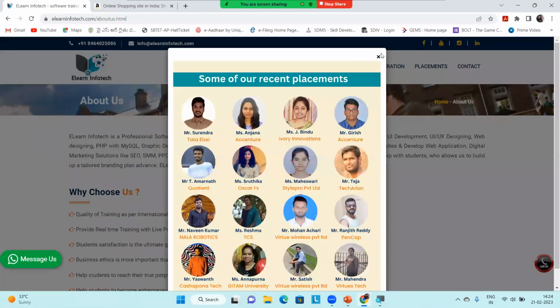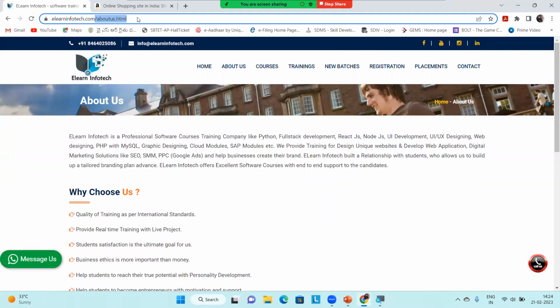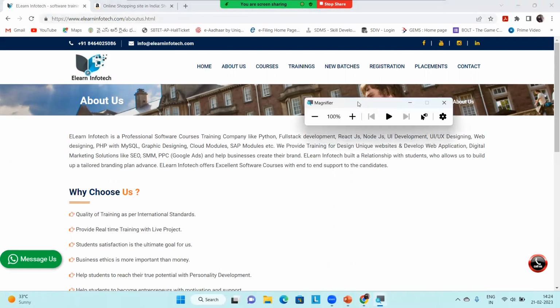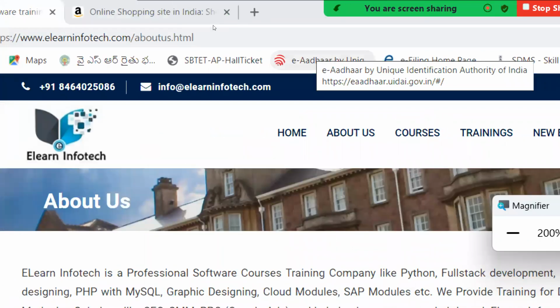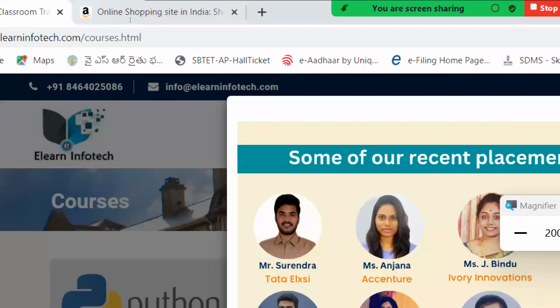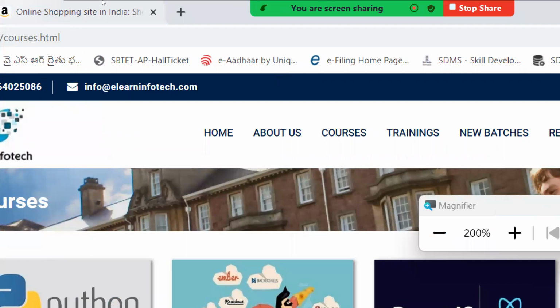If you see here, this file is written with an HTML extension. Hope you are able to see it, right? So this file is written in HTML, which means they also designed the website using web technology languages, so we are also able to access it. Let's go to courses.html. HTML is one of the languages; no need to worry about it, we can discuss it later.